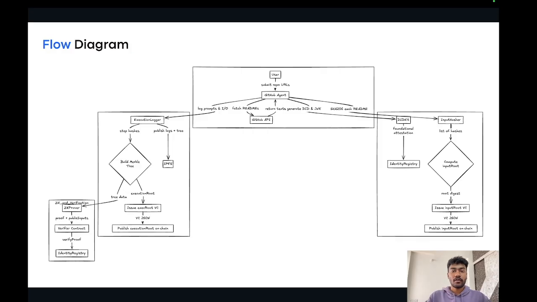This is the flowchart for our working prototype. We wanted to start out by building a version 0, which would account for some of the basic and fundamental necessities of verification and auditability for an AI agent. This is the flowchart, and we are basing it on three pillars. The first one being identity management for AI agents, the second one being input hashing and input verification for AI agents, and the third one being execution logging. Whatever the AI agent does, it logs the execution trail, and then it is converted into a Merkle tree. That's what we're trying to do, and I will go into detail and talk about what our prototype achieves.